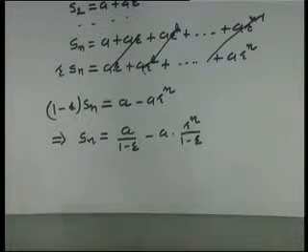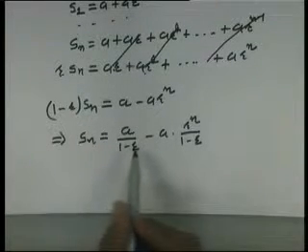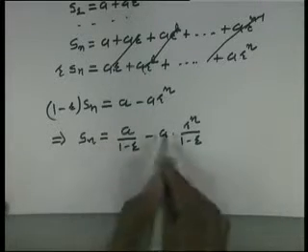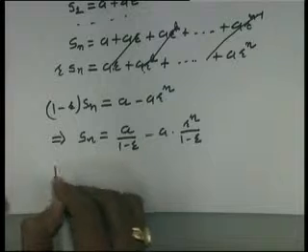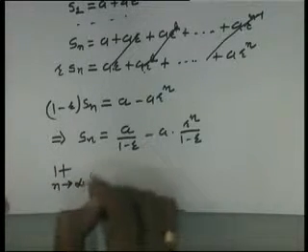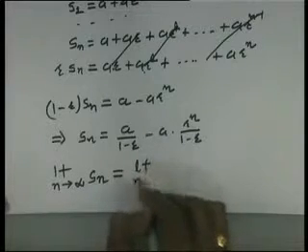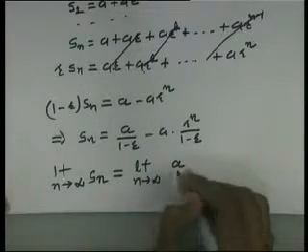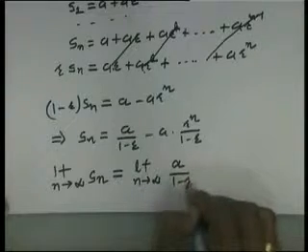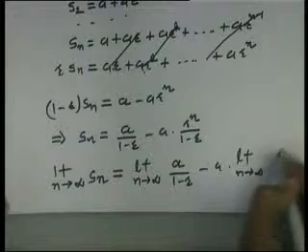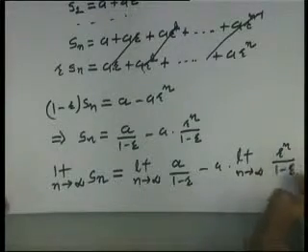Now the convergence of this series depends on the limit of this sequence. So let us see, limit n tends to infinity Sn is equal to limit n tends to infinity a upon 1 minus r minus a into limit n tends to infinity r raised to n upon 1 minus r.